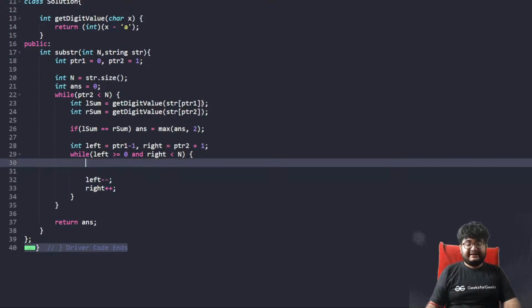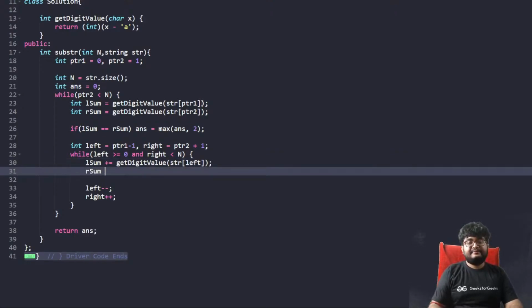So we'll add the current value to the sum. L sum plus equals get digit value of str of left, R sum plus equals get digit value of str of right.